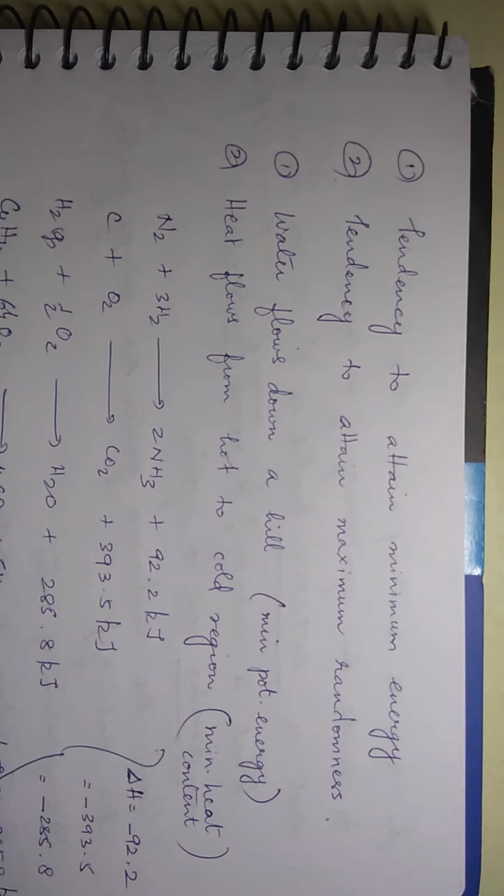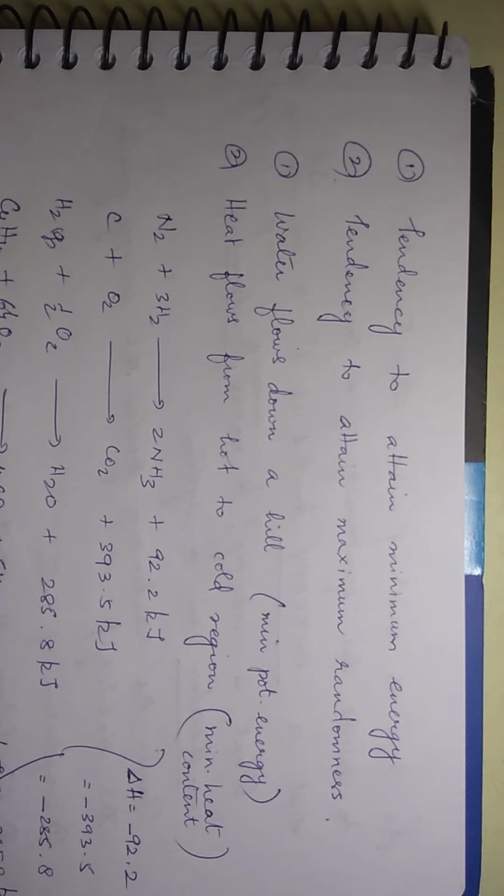Now the next point is tendency to attain maximum randomness. Now we will see about randomness a little later, just for the time being, just understand what is randomness. Randomness is nothing but measure of disorder in a system. How much ever disorder is there in a system, that is called randomness. Now, how can maximum randomness be the tendency? Okay, let us see. Just wait.